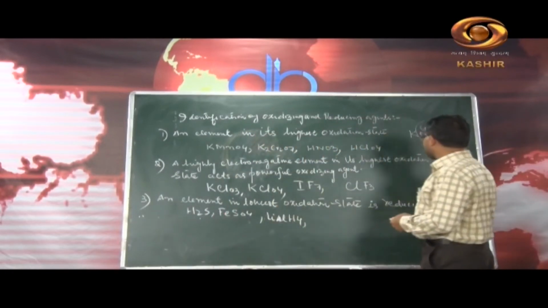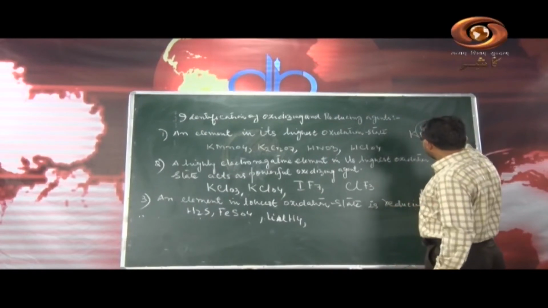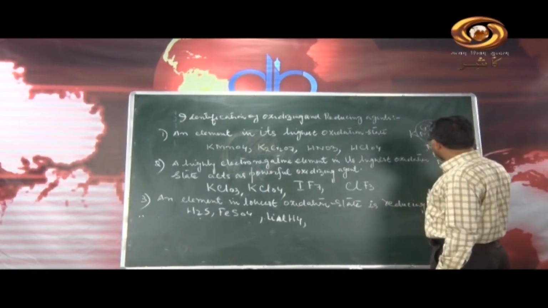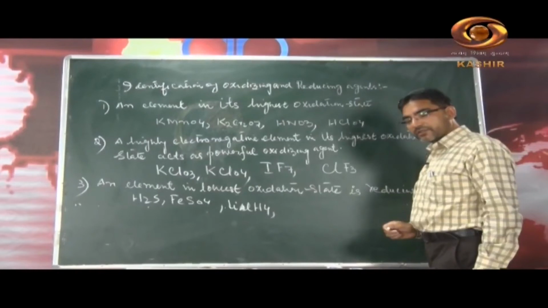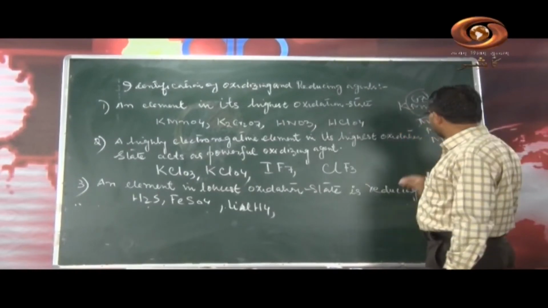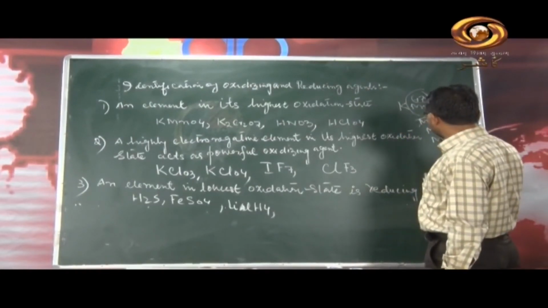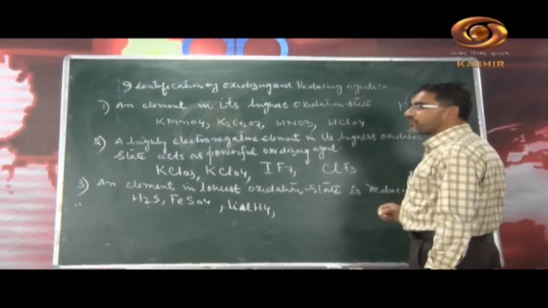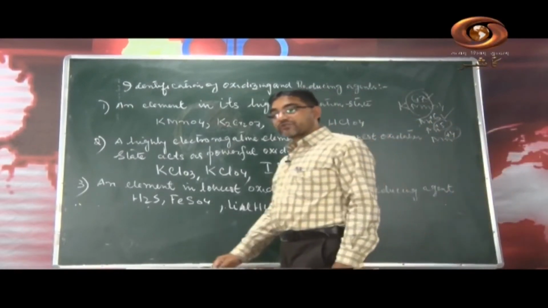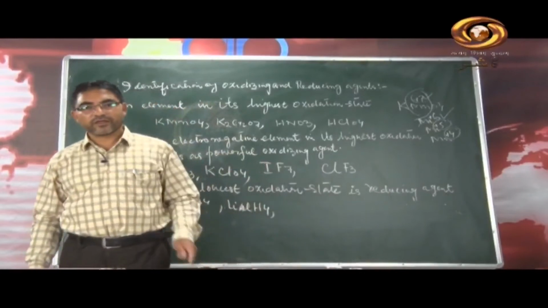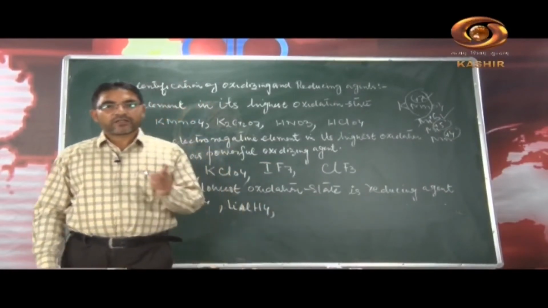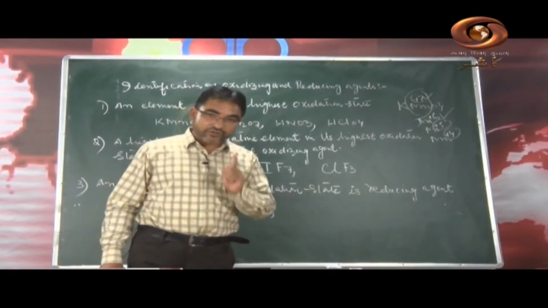But suppose in one compound manganese is in the +7 oxidation state, in another compound manganese is in +6, in another +5, and in the fourth it is in +4. Which one will act as a strong oxidizing agent? You write down that it is the one in its highest oxidation state.